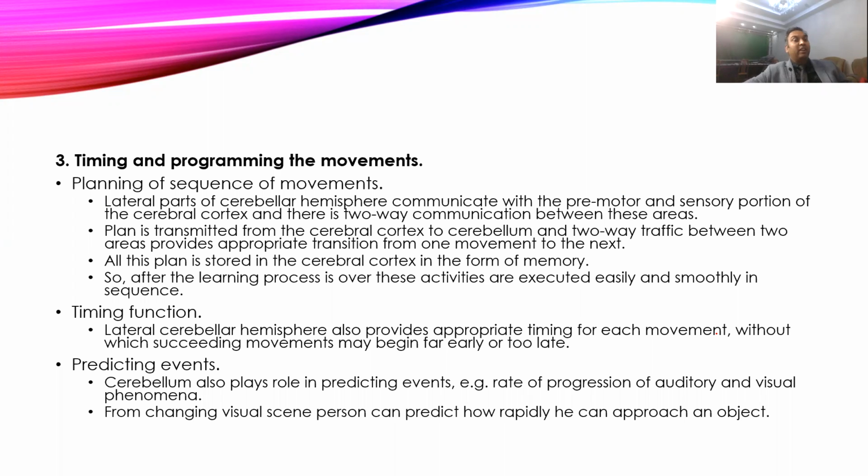Then it also performs predictive functions with its past experiences, and by seeing the visual and auditory responses, the cerebellum can predict the action, like when you're catching a ball. You see the ball coming with a certain speed and at what height it is coming, and you predict where it will arrive, and accordingly you change your position. You try to approach that target so that you can hold it at an appropriate time. So it also predicts the various events occurring in our day-to-day life.